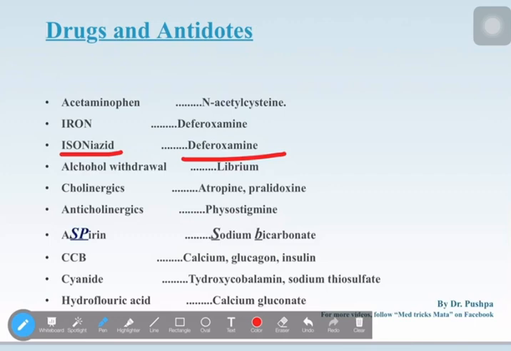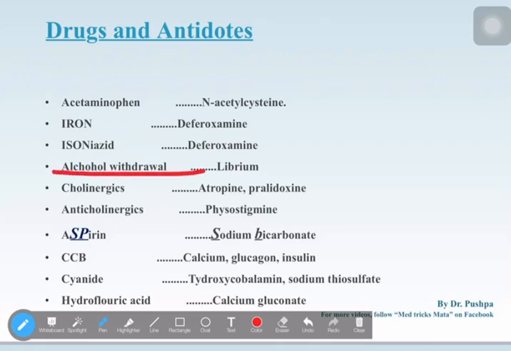So how to remember this? See, IRON, ISON, only the S is different and the rest are the same. Iron and ison, isoniazid. Whenever they give you the antidote question for isoniazid, look at isoniazid twice or thrice, then you'll remember it is the same as iron, IRON, ISON, and then you'll remember: to destruct iron, deferoxamine. That's it.